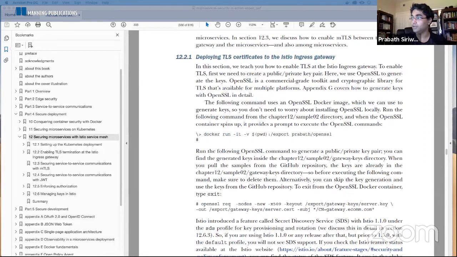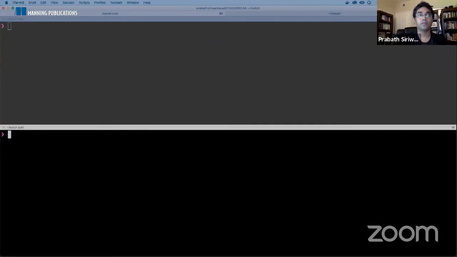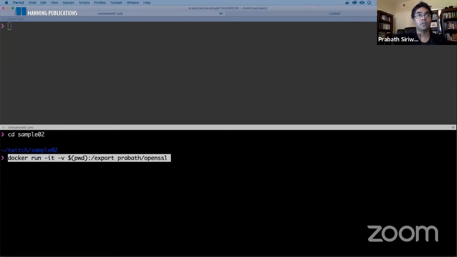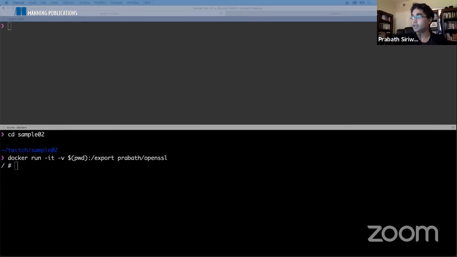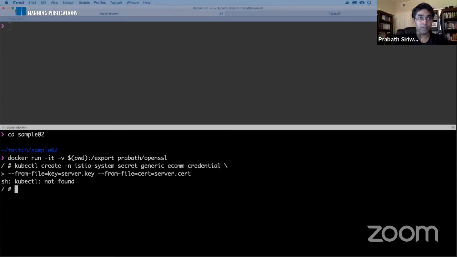That's more convenient. Okay, so I'm running my OpenSSL client, and then I'll type this command. So it will generate a private key and a public key for my Istio ingress gateway.